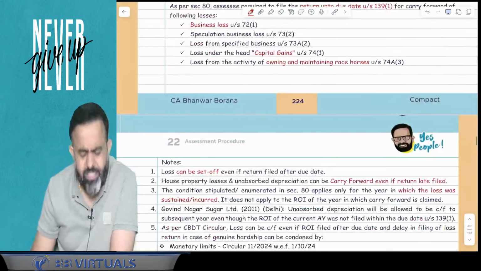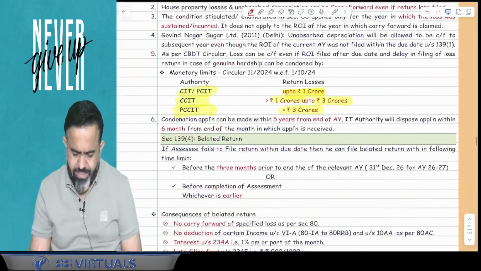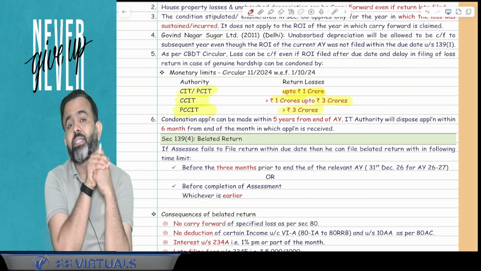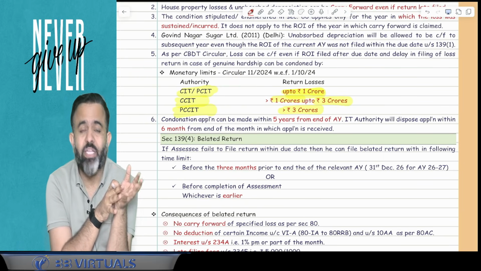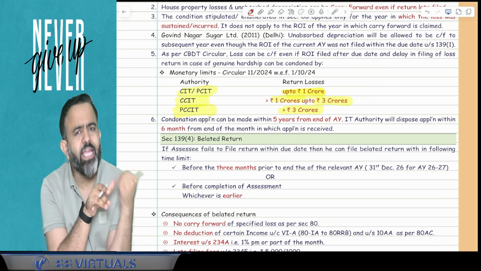Now guys, in the return filing topic, in the assessment procedure return filing, one change is this: suppose there is a loss return and you file a late return, then obviously those losses are not allowed to be set off and carried forward. But guys, for example, those losses are not allowed to be carried forward and set off.